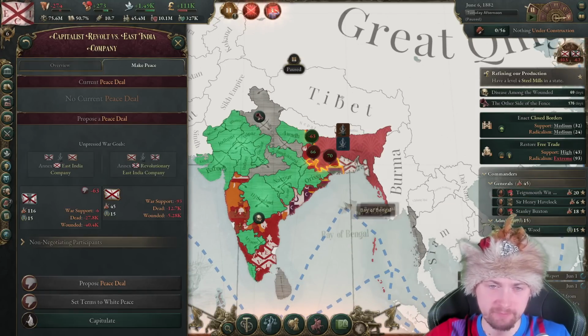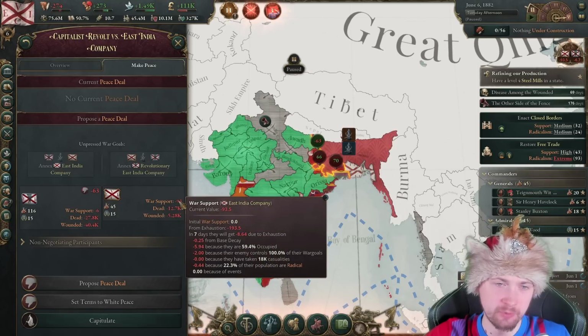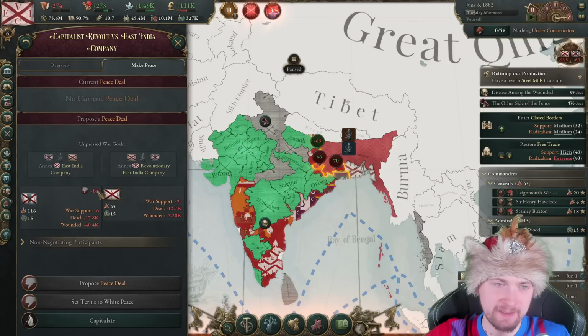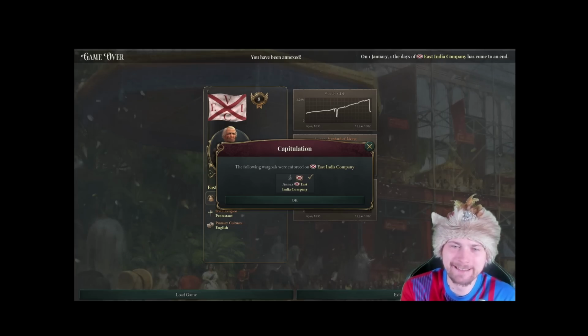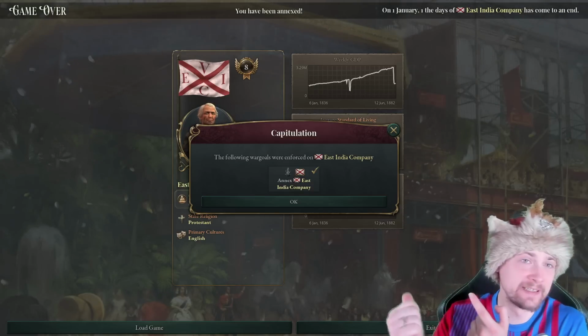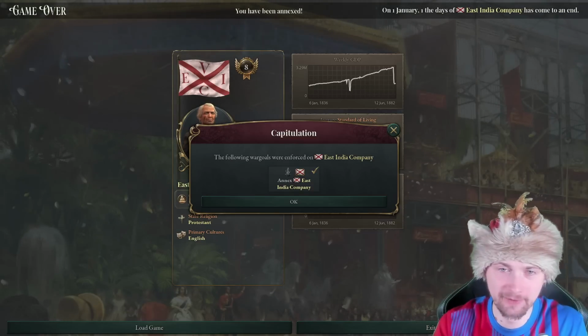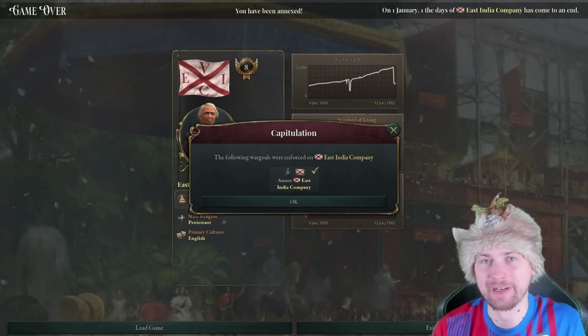Another thing I don't understand is that I'm winning that war super easily. I've beat more of their troops, I occupied most of their lands, and yet I have war support minus 93, mainly from exhaustion, and they have war support of minus 6. Boys, we just capitulated. Mr. Game, how? I occupied 90% of the lands, I was winning all of the battles, but I had low war support, so according to the game, I lost.